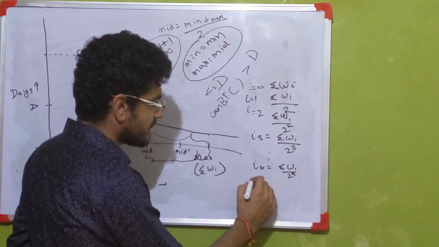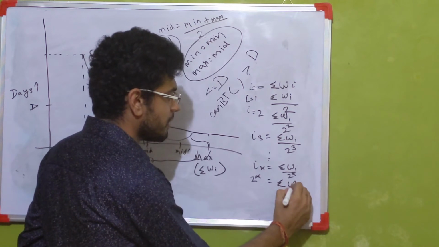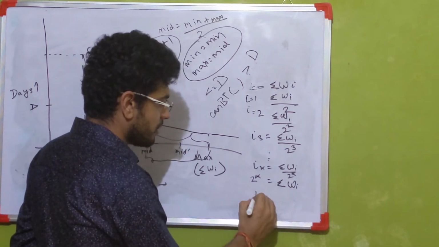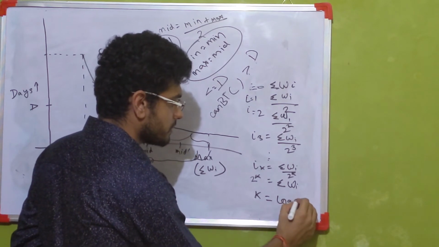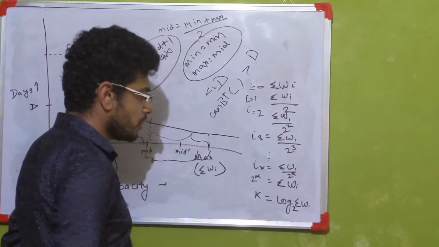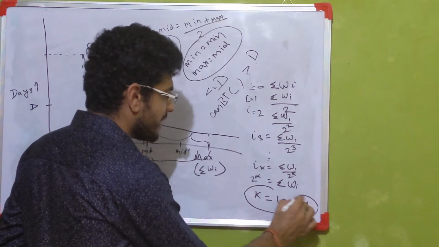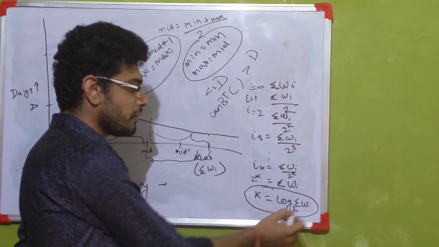So we can say that 2 raised to the power k is equal to sigma of w of i. So therefore k is equal to log of sigma of w of i to the base 2. So basically the number of iterations we took to find our correct answer is log of sigma of wi.